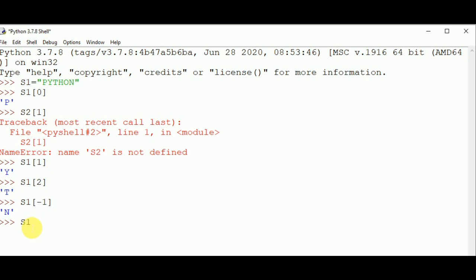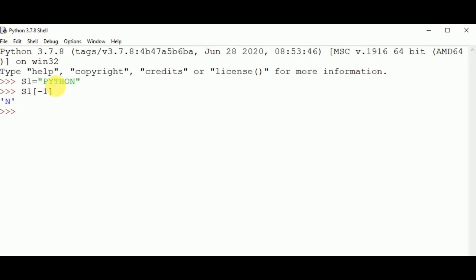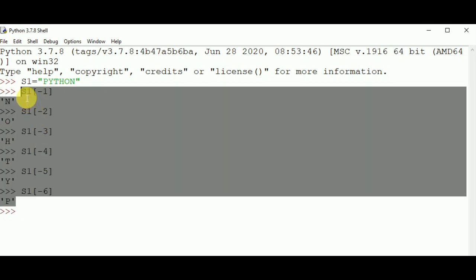Similarly, s1 of -2 is o, s1 of -3 is h, s1 of -4 is t, s1 of -5 is y, and s1 of -6 shows us p. So this is negative indexing, or backward direction.